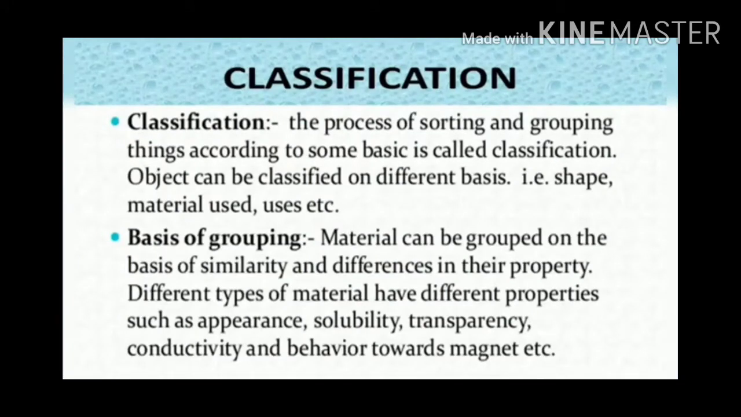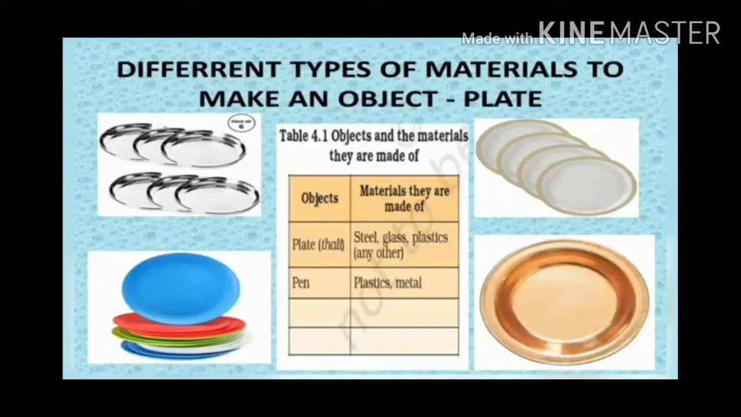Let us know about what classification is and on what basis we group. Classification means the process of sorting and grouping things according to the same basic property. That may be size, shape or material used. Materials can be grouped on the basis of similarities and also differences in their properties. Different types of materials have different properties such as appearance, solubility, transparency, conductivity and behavior towards magnets. Like that we are classifying the objects.